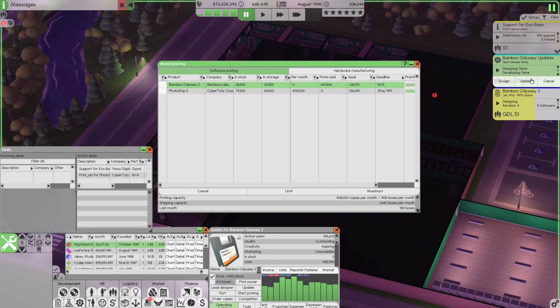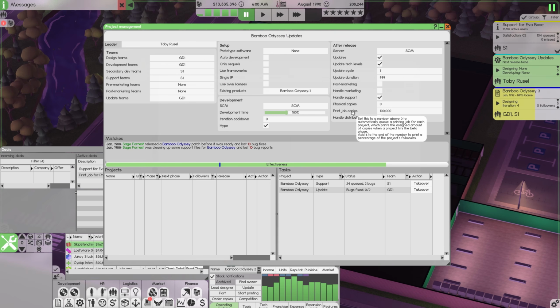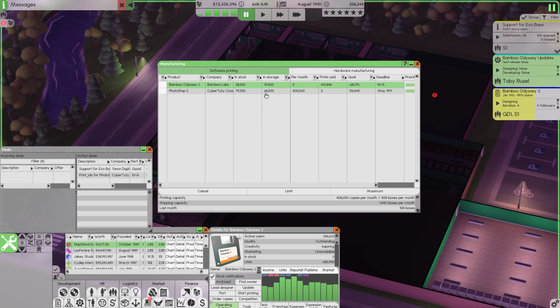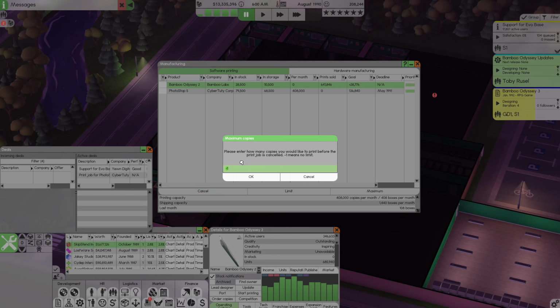So the way that I've set this up is I've set it to basically keep it at 100,000. It doesn't seem like it's trying to do that. It seems to me like it's trying to keep 50,000 in stock. I set this as a limit instead. Is that how that works?